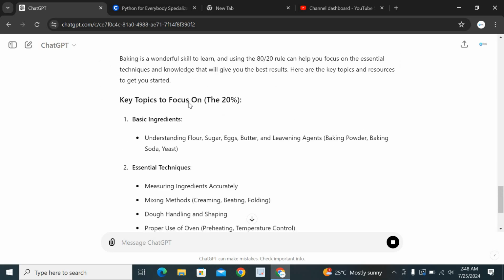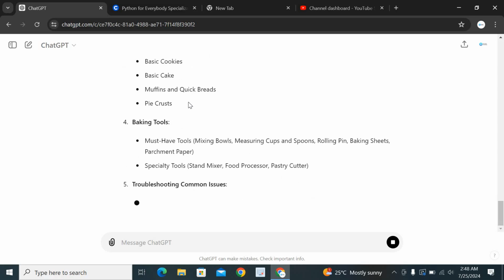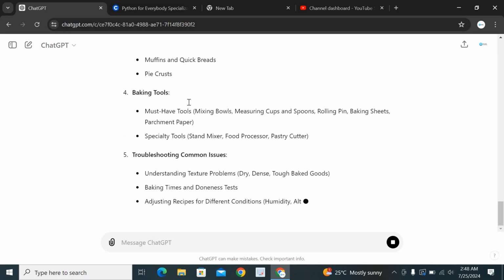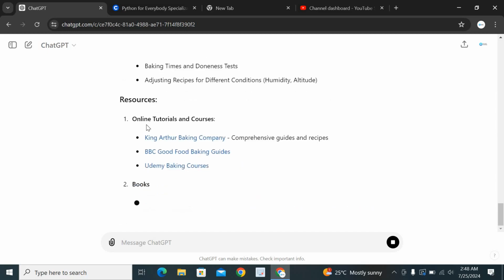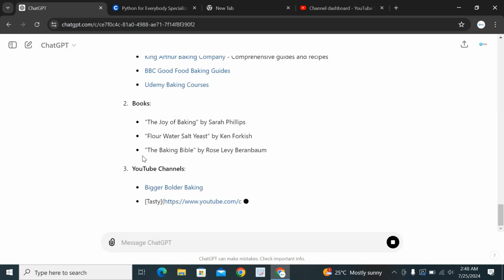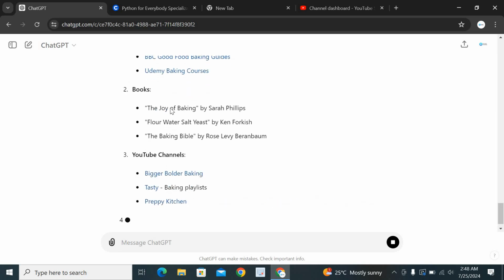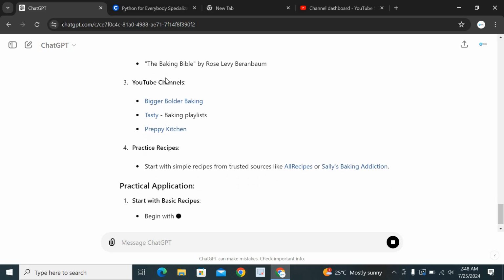Let's follow it and move. So this is going to work for programming in Python. It's going to work for baking. So it's giving us online tutorials and courses now, resources. It's giving us books that we can read about baking. I never even knew books like this existed. Don't mind me, I'm not a baker. It also provided YouTube channels.